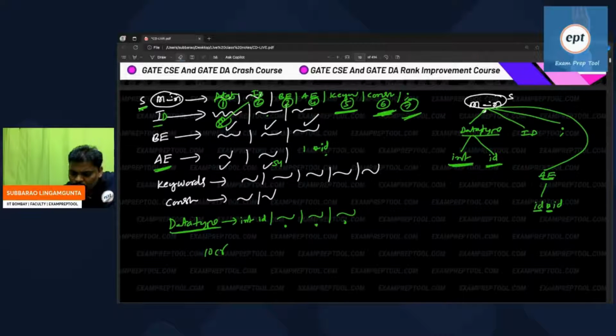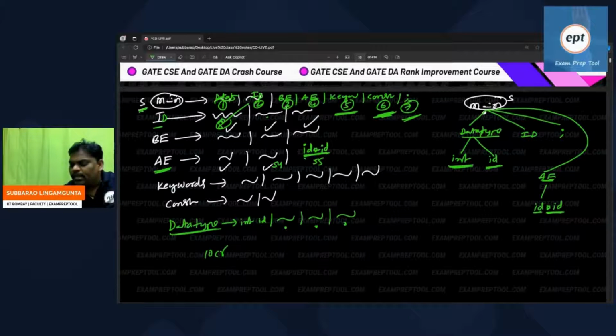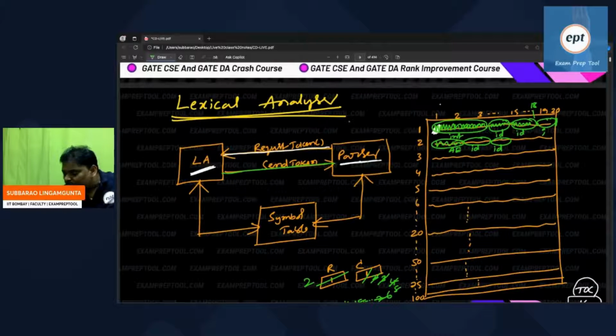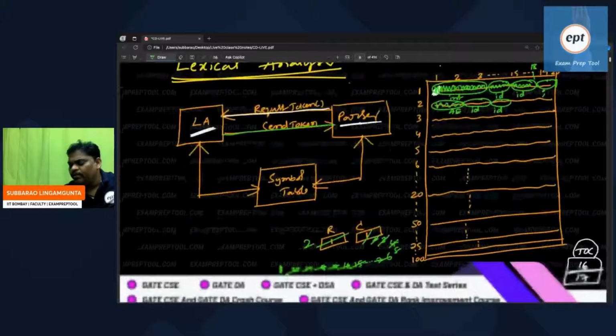If anyone is confused, try to get it. Because of this ID token, the parser takes production number 55. But according to 55, the next two should be star and ID. Then it asks the lexical analyzer, in the program, who is the next one? The next one, instead of the star operator, is again ID.